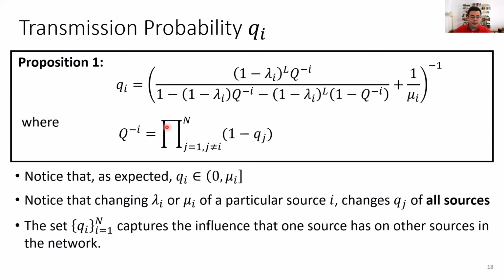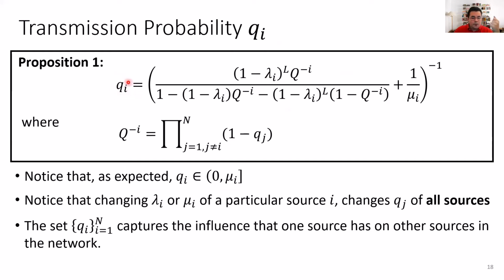Now here, I just wanted to point out that the value of Q is always between 0 and mu. This is very easy to see. Another thing that I wanted to point out is that if you change lambda or if you change mu for one particular source, you're going to end up changing the transmission probability of all sources in the entire network. So if you change lambda for one particular source, such as source 1, then you're going to change Q1.